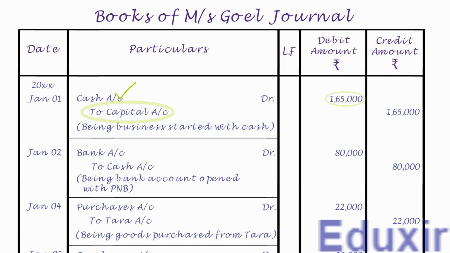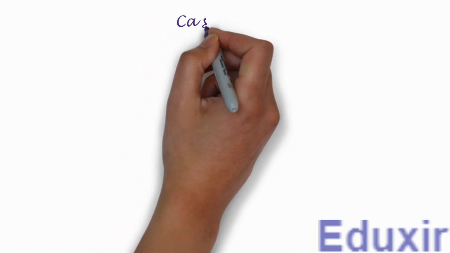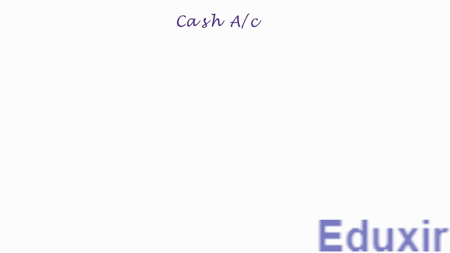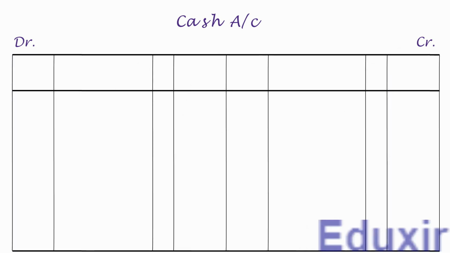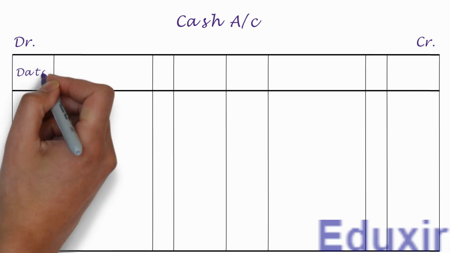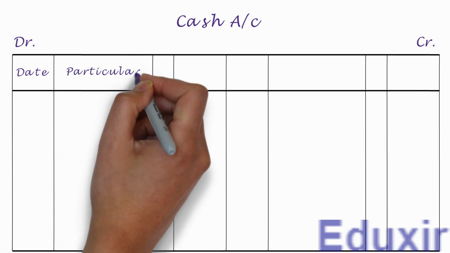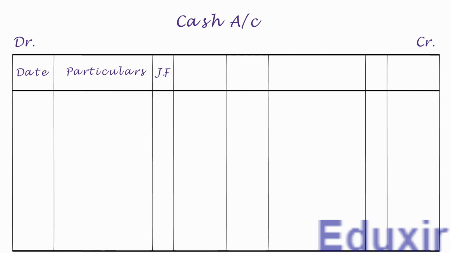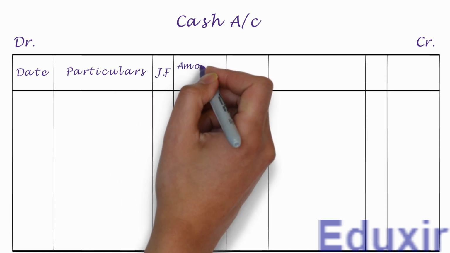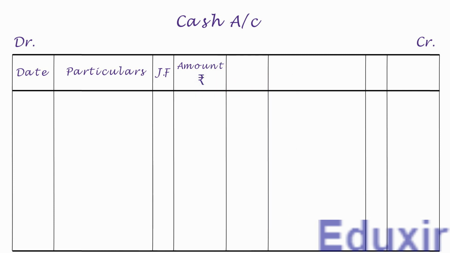For posting this entry, we need to create a ledger account for cash as it is not yet created. Let us first write the title as cash account. Let us then write the headers DR and CR to designate the debit and credit sides respectively. Let us now have the column headings for date, particulars, journal folio, and amount in rupees on the debit side. Let us have the same columns on the credit side also.